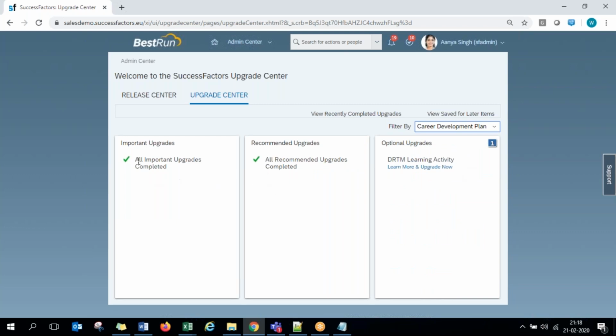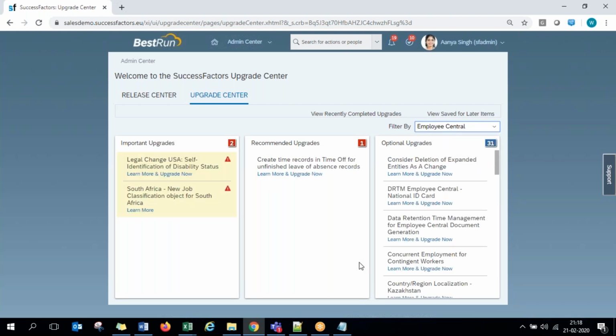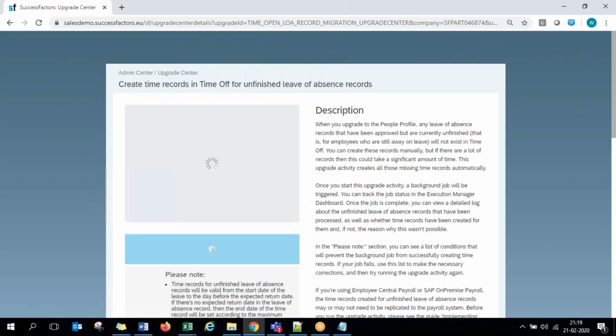Those upgrades which are already performed just come with a tick mark. They are already completed. So under EC, these are all that. Whichever upgrade you want to do, you just have to click on learn more and upgrade, guys, where they give you some description about that upgrade on the right hand side here.